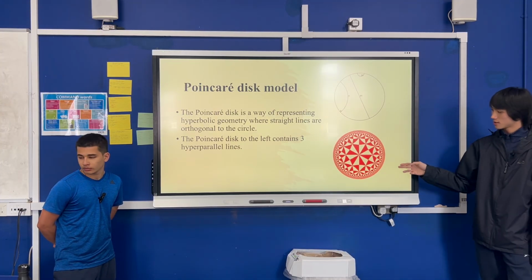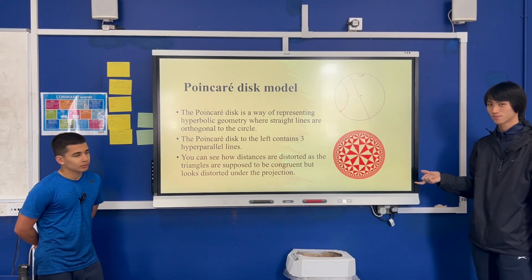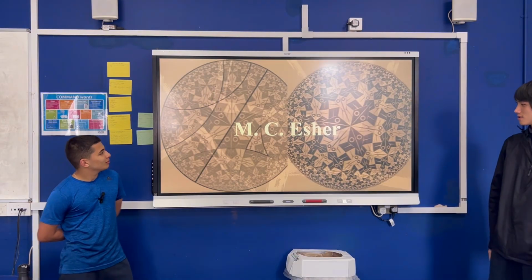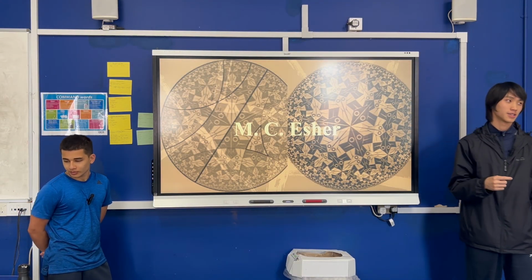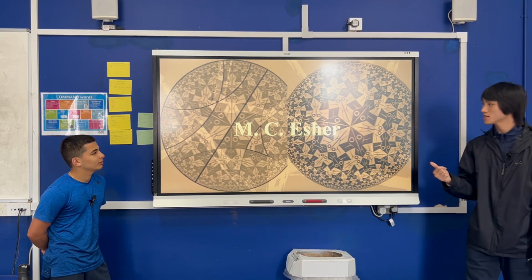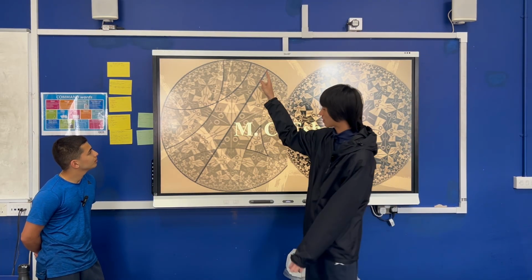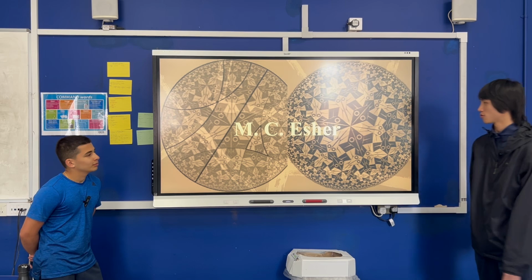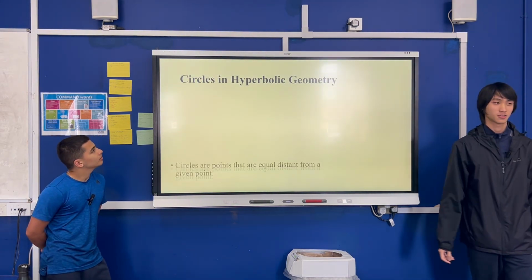And this, has anyone recognized this? Does this look familiar to anyone? Right. It's M.C. Escher, a very famous mathematician or artist, who uses parabolic and spherical geometry in his art. And we can see that this is just exactly what we talked about, where they use the Poincaré disc model to draw art, which is very satisfying because it's very symmetrical.